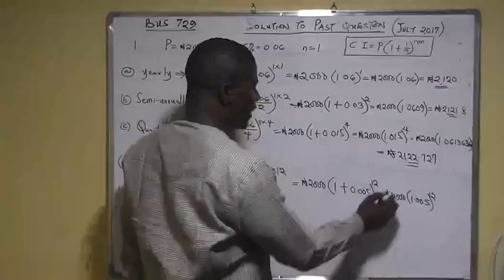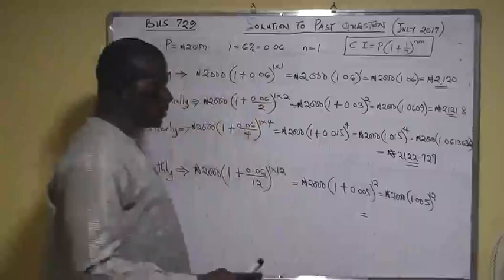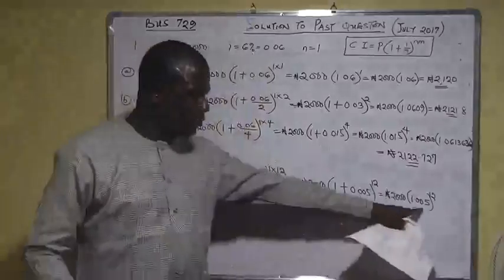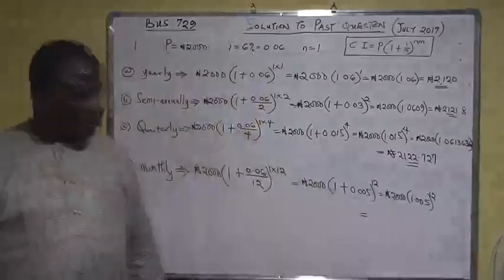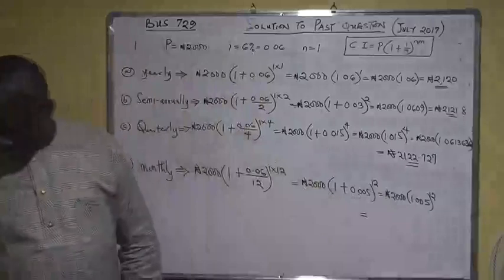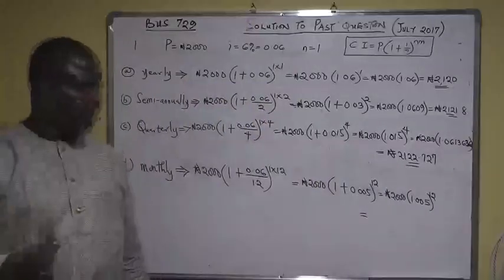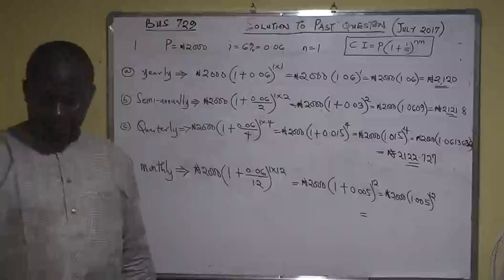So what are you going to have? Now if you multiply this together, that will give you 1.005 raised to power 12. Try to get the value of this from your own calculator.